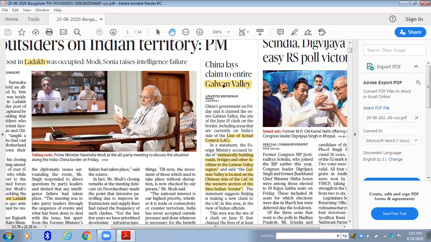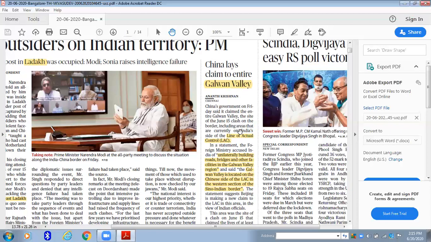Now coming to this, China lays claim to entire Galwan Valley. So this is a contentious issue. This is the keyword, or the key place, where the entire conflict is going on. So today itself, this is an important word: Galwan Valley. Google it: where exactly Galwan Valley is, what are the borders around it, what border does India share with the Galwan Valley, or is it only China claiming Galwan Valley now. Just Google Galwan Valley and know what the rivers there are, or if there are any dam projects over there, depending upon the rivers that pass through Galwan Valley, and take a note of it.